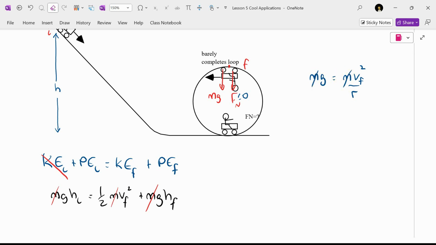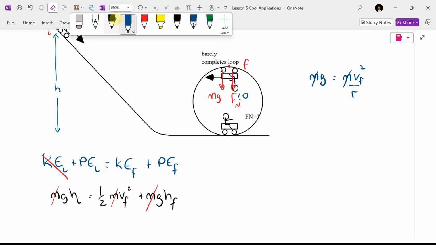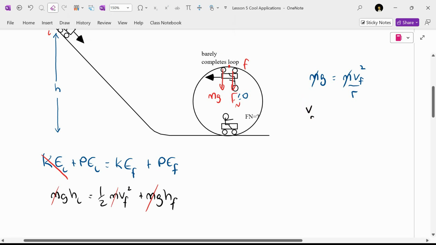Let's get the v squared by itself. I was going to get the v by itself, but then I noticed it's a v squared over here. Why don't I get the v squared by itself? How would I move the r over? And I'll get this. V final squared is gR. That means where I see the vf squared in the energy equation, what can I replace it with?